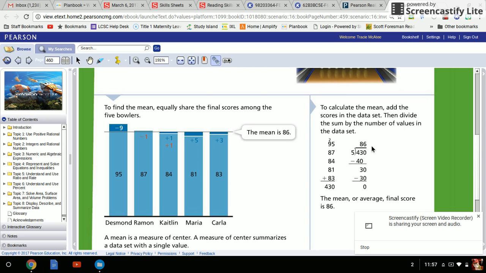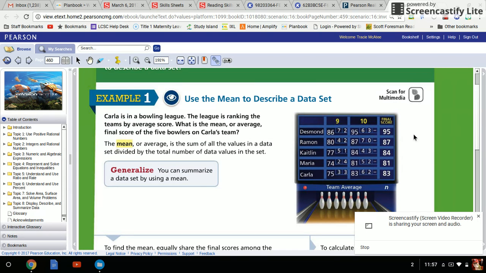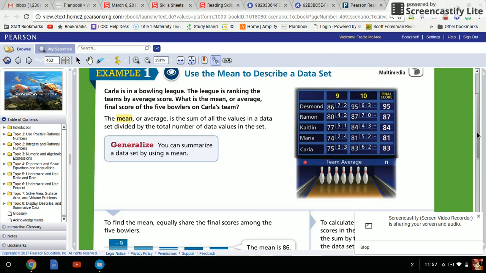Your average, your mean, then is 86. So the average score out of all of the bowlers, even though Desmond got 95 and Maria was just 81, averaged out to a final score of about 86. That's right in the middle of all of the numbers.